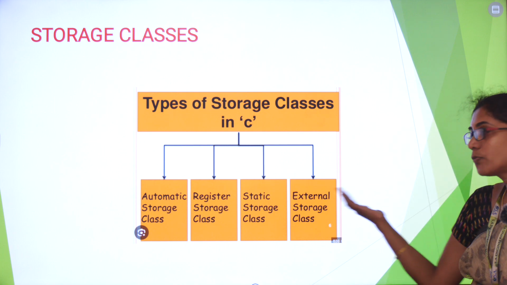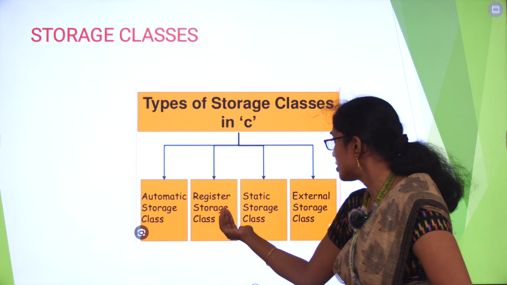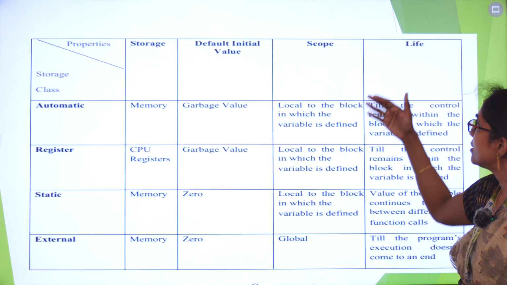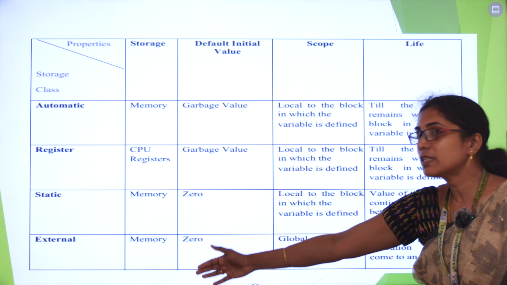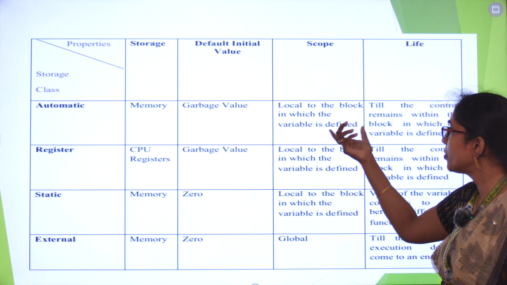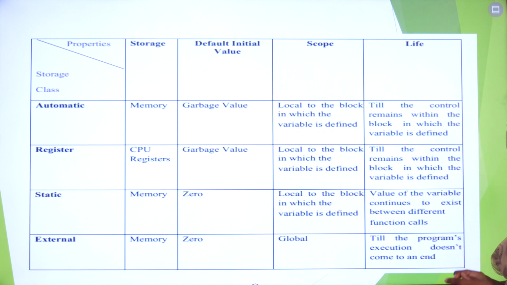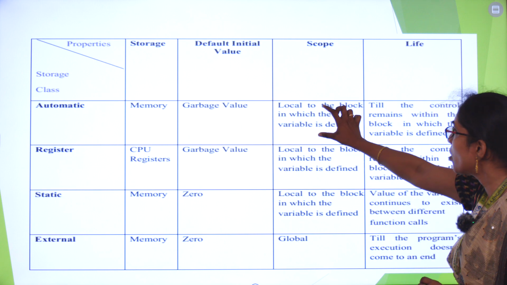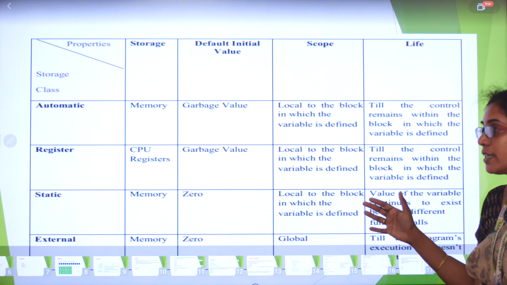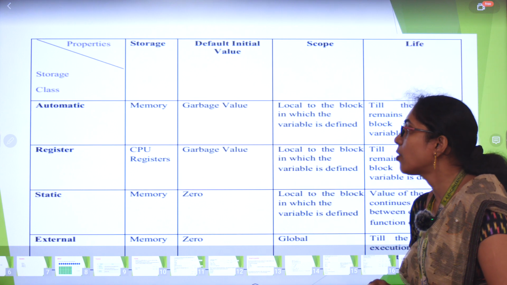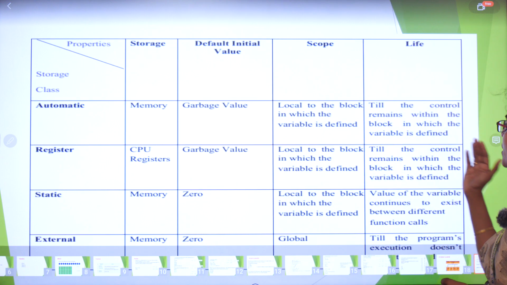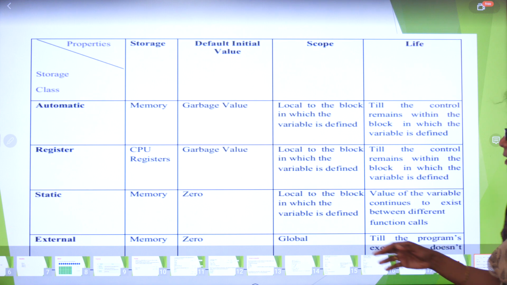Storage classes. We have 4 different kinds of storage classes: auto, register, static and extern. Here the scope and the lifetime of these variables will differ. Auto is the basic one, the default one. If you declare a variable using the auto keyword or int a, its scope will be within the block and its lifetime also will be within that block, not the entire program. Register, the storage will be done in a CPU register, so it will be faster. Again the scope and lifetime will be within the block only.